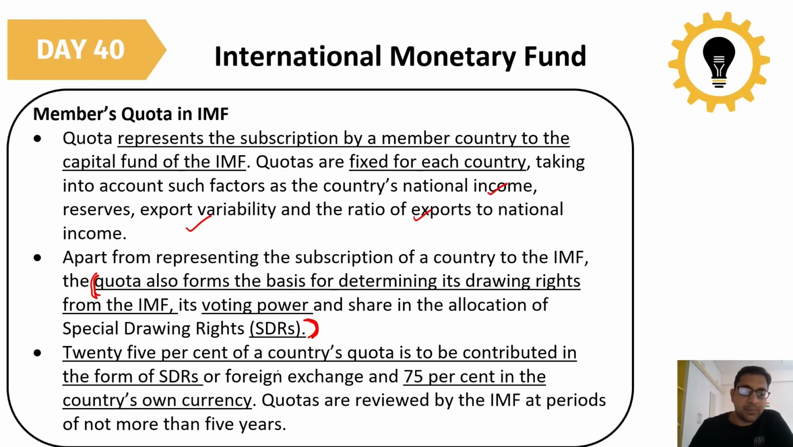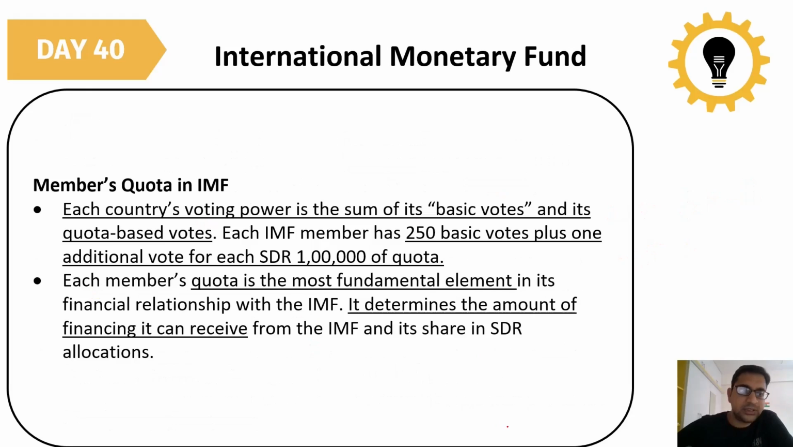So 25% of the country's quota is to be contributed in the form of SDRs. That means 25% of the quota amount you will get in the form of SDR. Okay, then 75% in the country's own currency. So the quota is received by the IMF at a period of not more than 5 years. Then members' quota in the IMF.